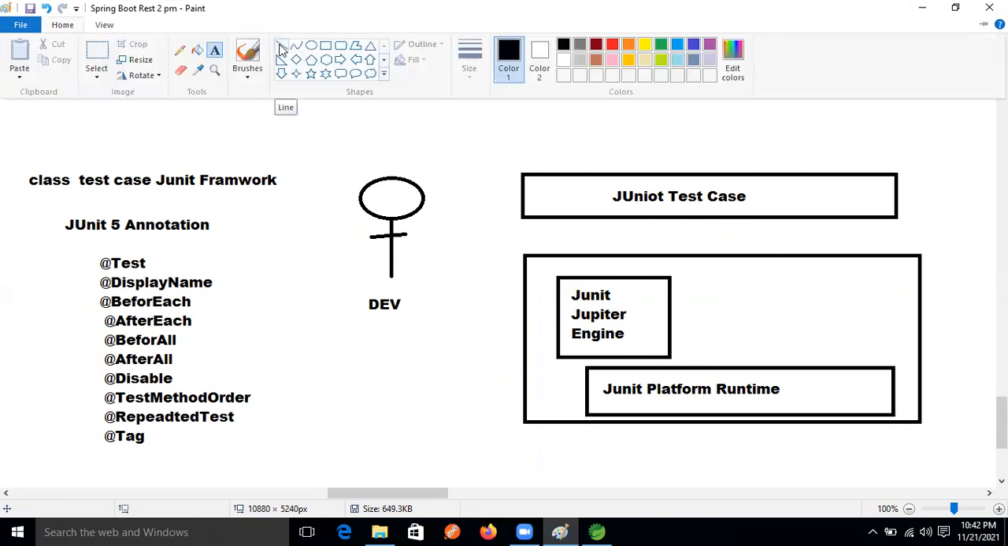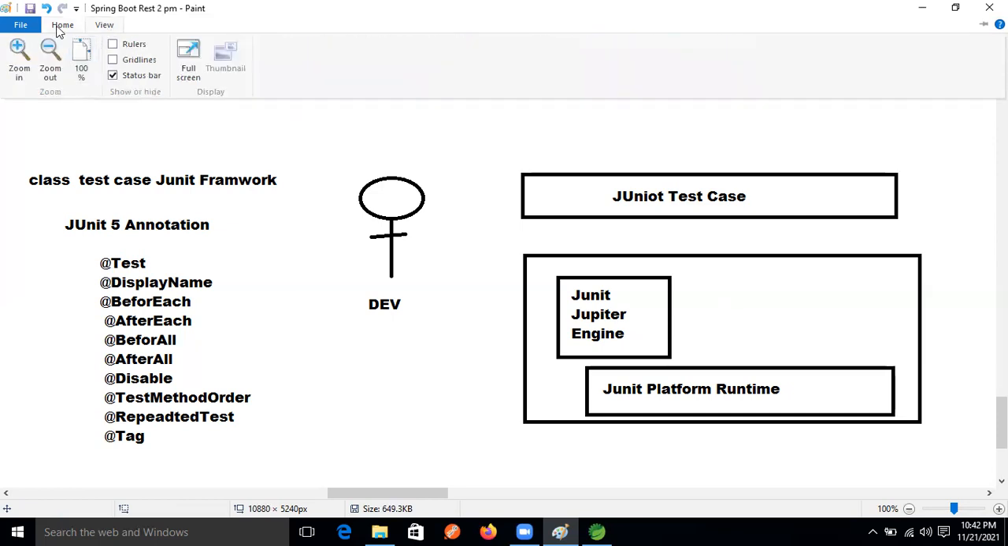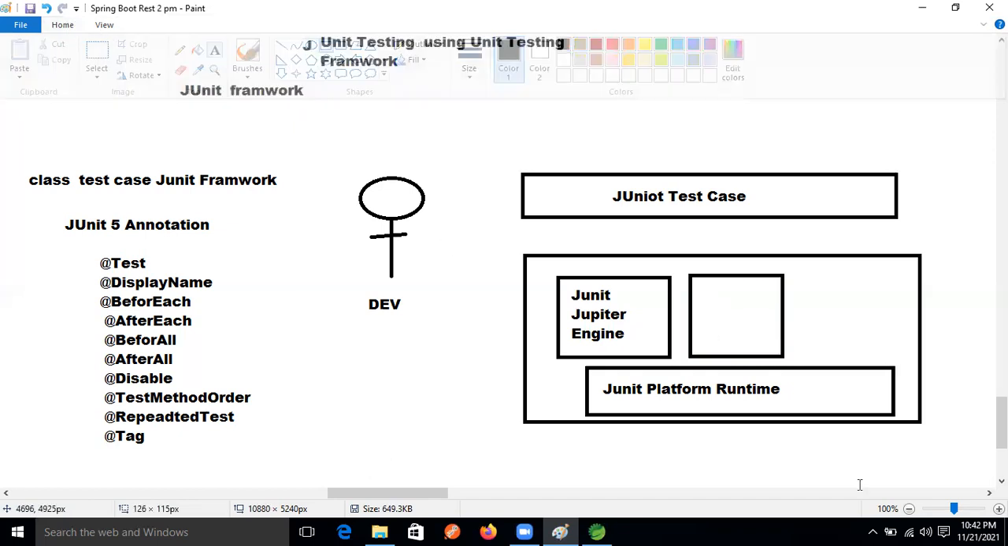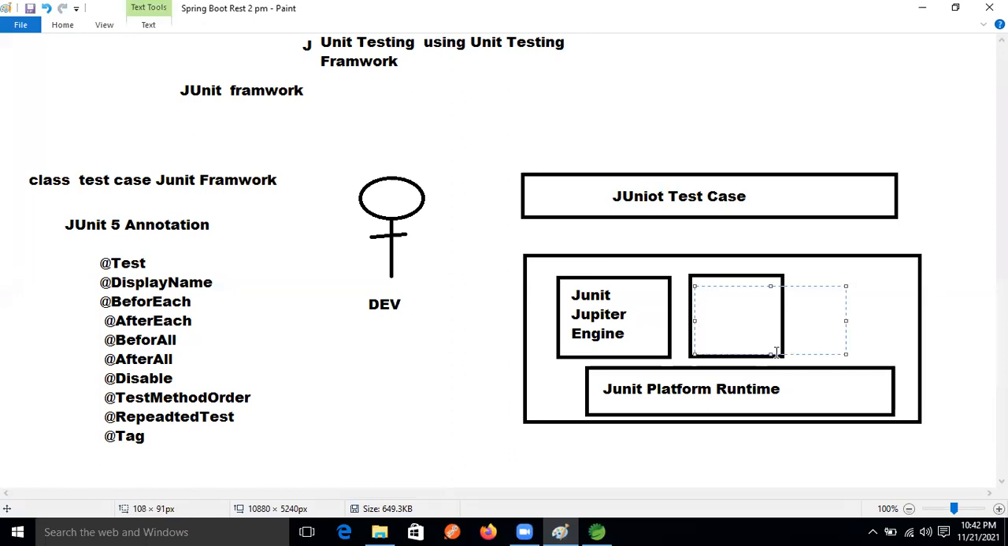If our JUnit code is in version 3 or version 4, then what is that engine name? JUnit Vintage engine. That is the old one. JUnit Vintage engine, right?